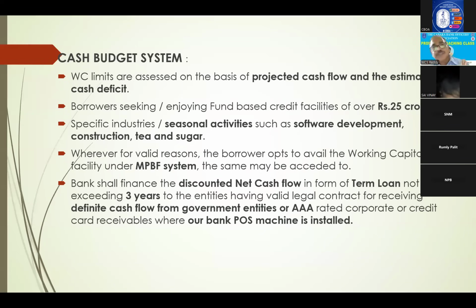The third one is the cash budget system. Cash budget system is otherwise called deficit financing. What deficit here? The deficit between cash inflows and cash outflows. That deficit we are financing, which is why it is called deficit financing. Working capital limits are assessed based on projected cash flow and estimated cash deficit.